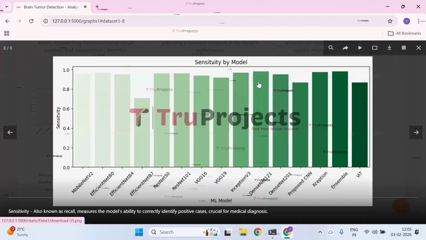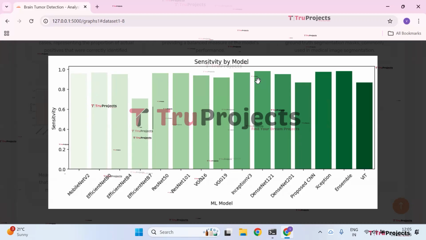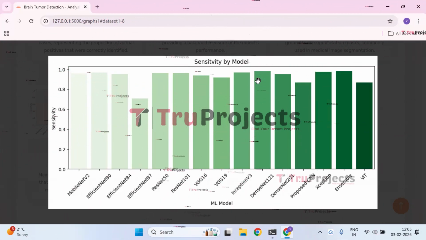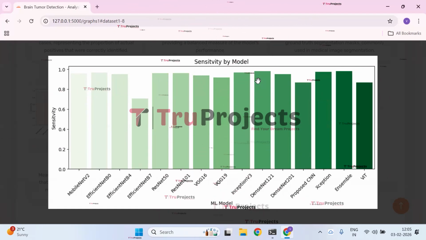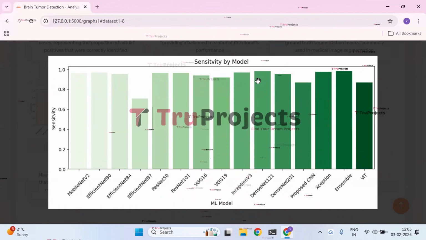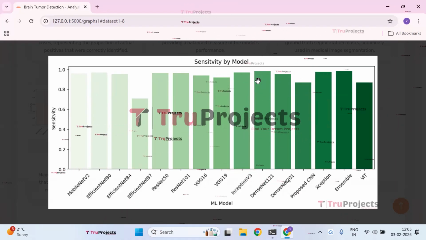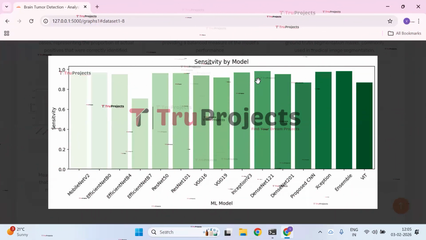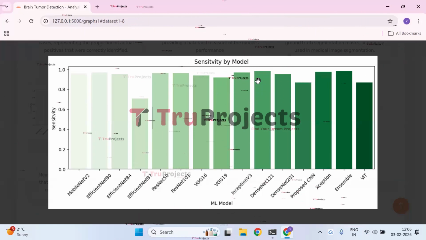Next, we have the sensitivity graph. This graph compares the sensitivity across models, showing that Ensemble, Xception, DenseNet 121, and Inception V3 achieve nearly perfect ability, and EfficientNet B7 and ViT have relatively lower sensitivity, indicating a high rate of positive values.